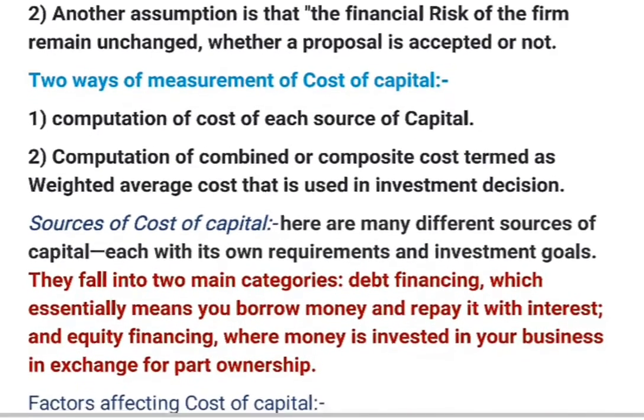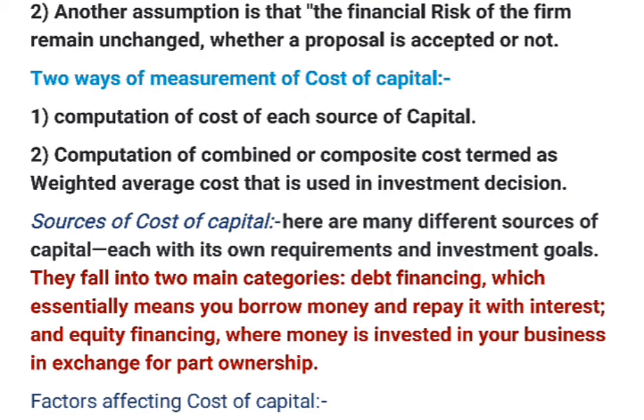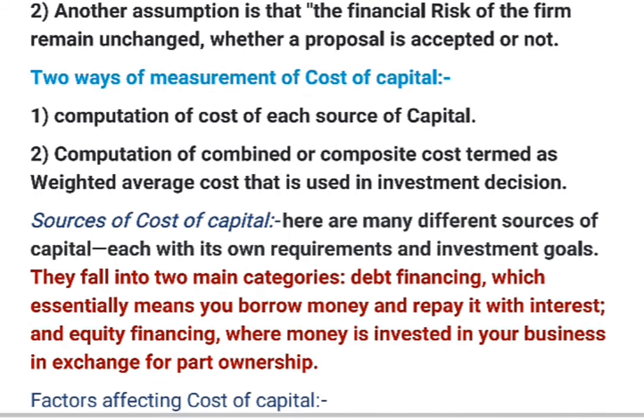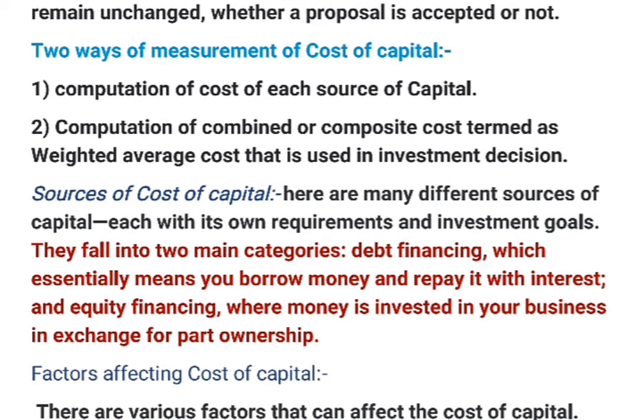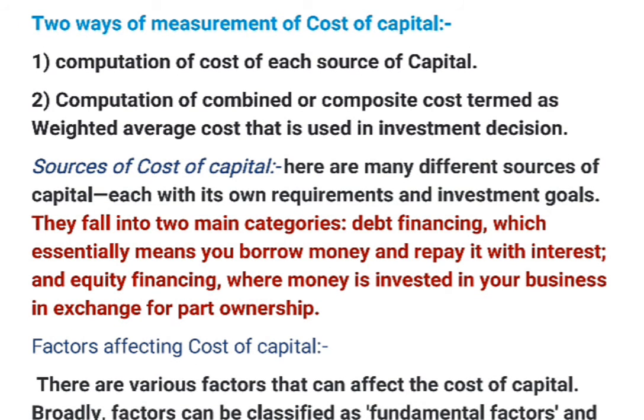Then after describing the two basic assumptions of cost of capital, they should be clear in your mind. First one, business risk is unaffected, and financial risk remains unchanged whether a proposal is accepted or not. And then the next topic in this video is what are the two ways of measuring cost of capital. So what are the ways in which we can measure cost of capital? There are two main basic ways which we follow in measuring cost of capital.